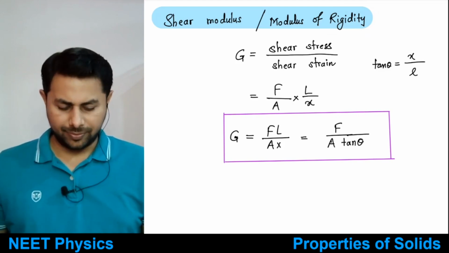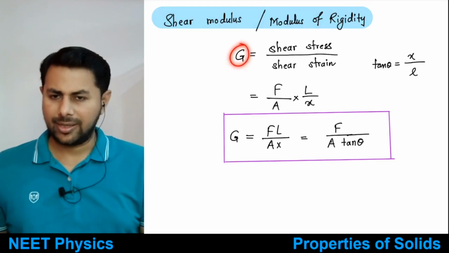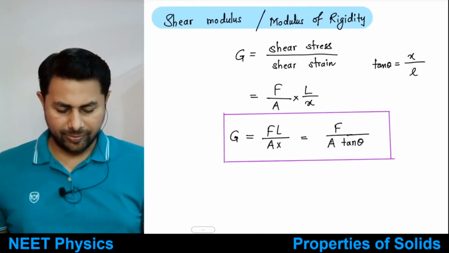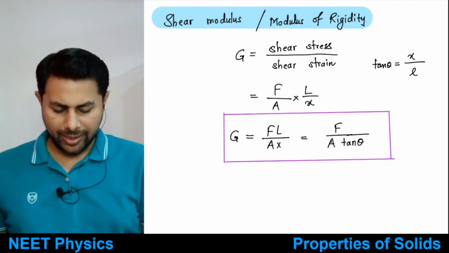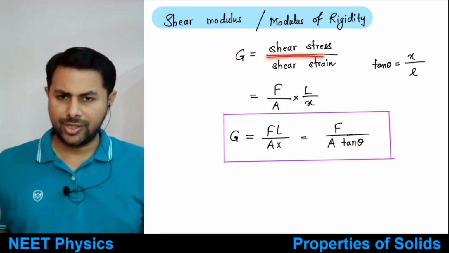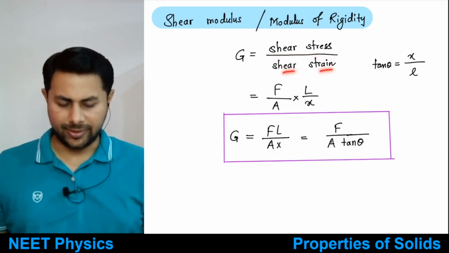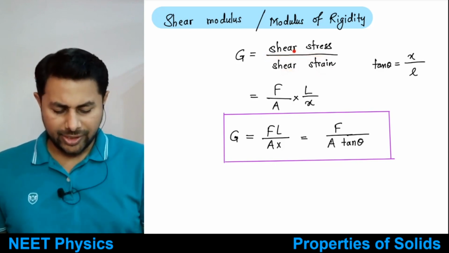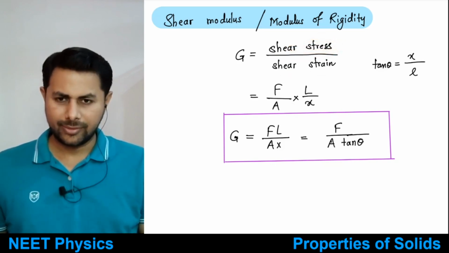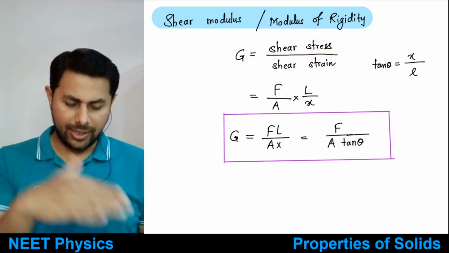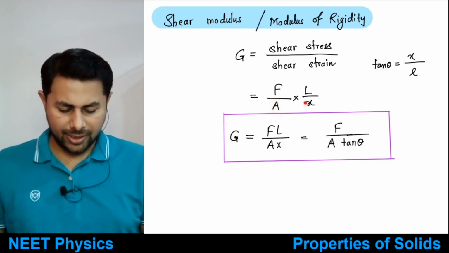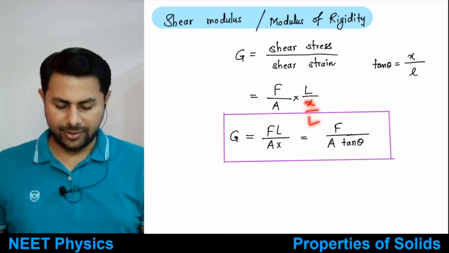All right, good. So then it's denoted by letter G. Bulk modulus is denoted by B, Young's modulus by Y, and modulus of rigidity by letter G. So it is just shear stress divided by shear strain. What is shear stress? Again, the parallel force, that means tangential force to the area divided by that area, and shear strain is x upon L, right?